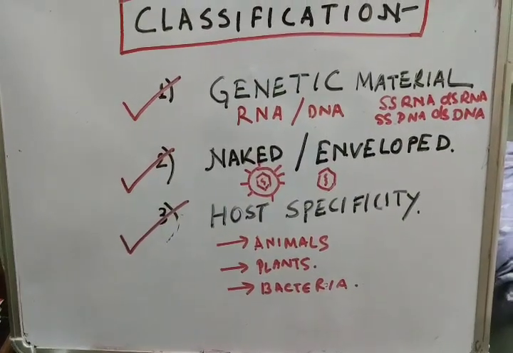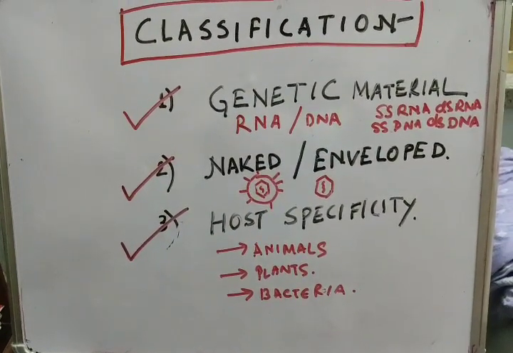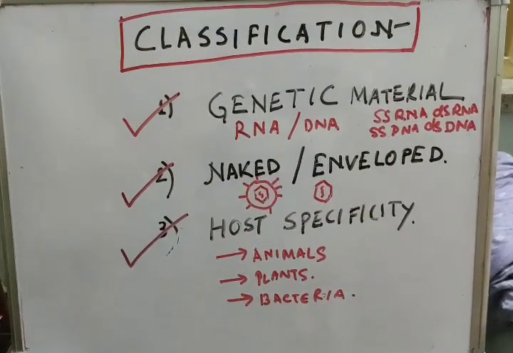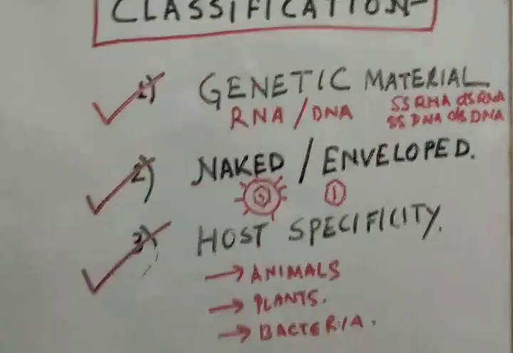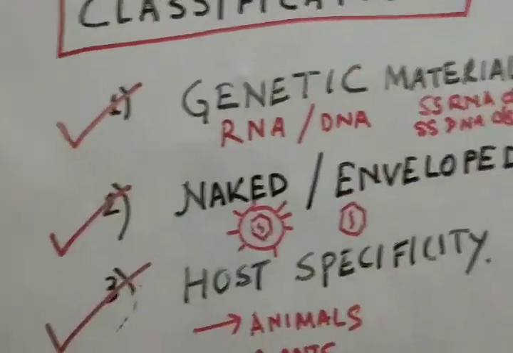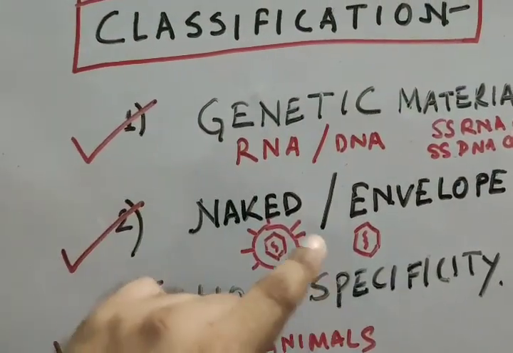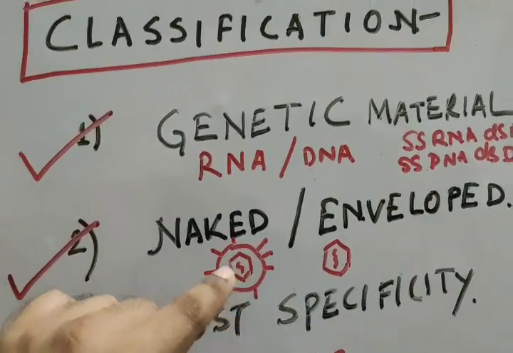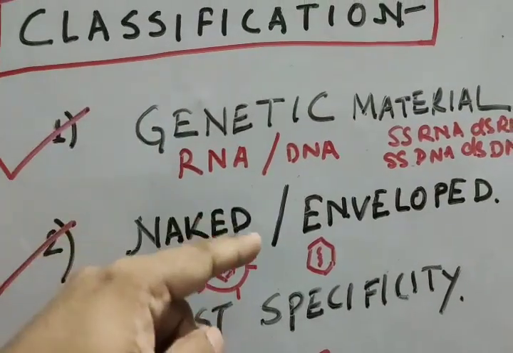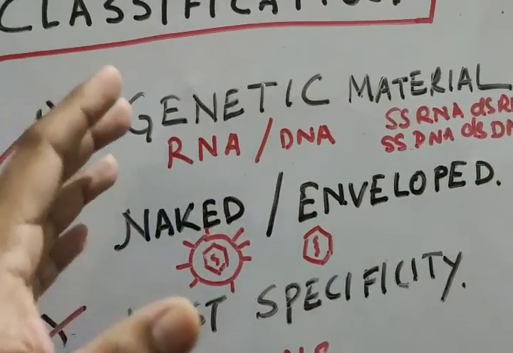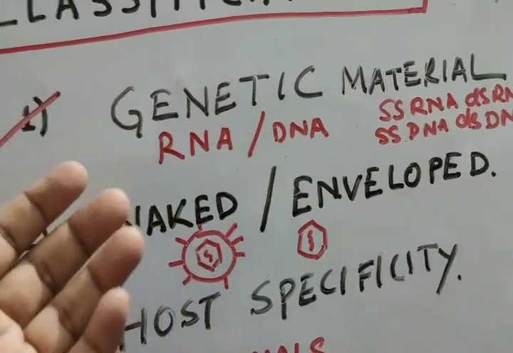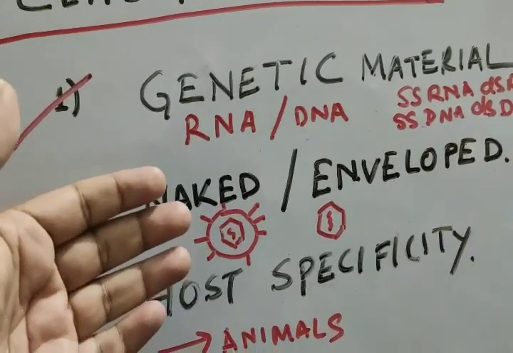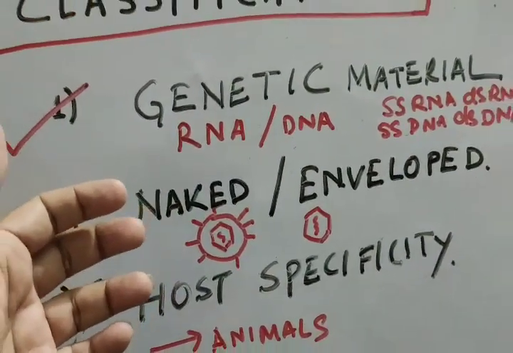We have already seen the definition, morphology, and the characteristics of viruses. Now let's see the classification of viruses. Viruses can be classified into three broad categories. They are classified on the basis of the genetic material they contain, and on the basis of the envelope. We have seen in the morphology that it has a very simple structure: a capsid, and beyond that capsid an envelope. Some viruses come without this envelope, and we call them naked viruses, and some are enveloped. So based on the presence of the envelope, we can classify them as enveloped or naked viruses.